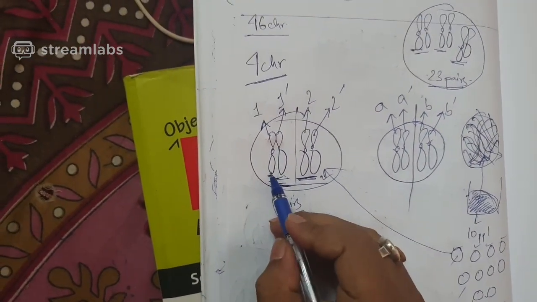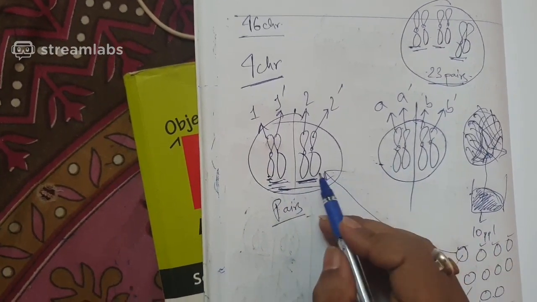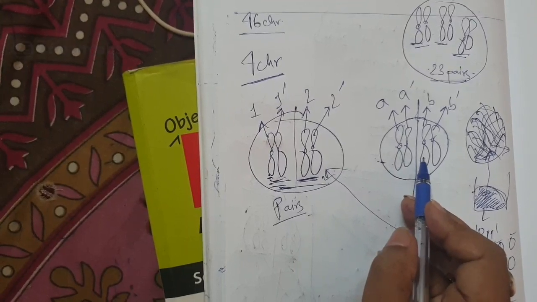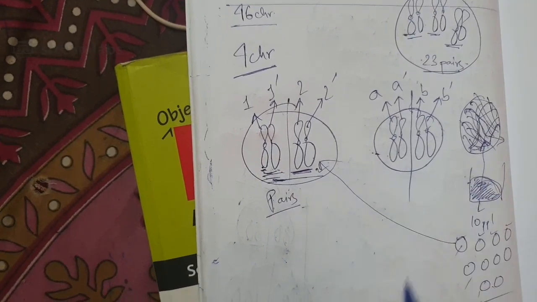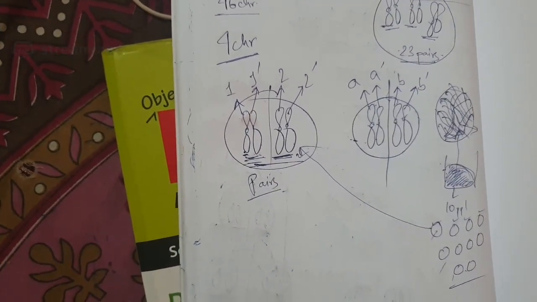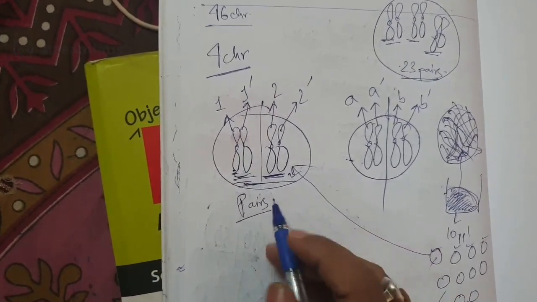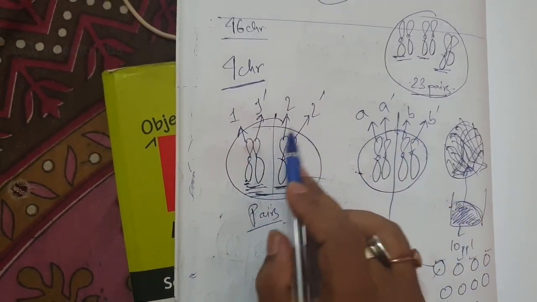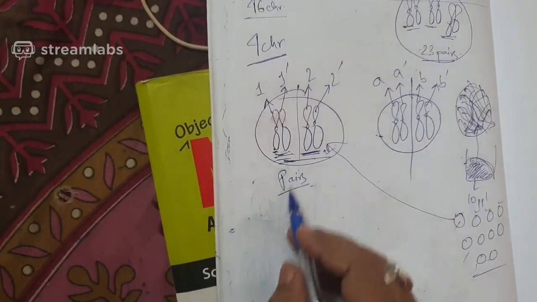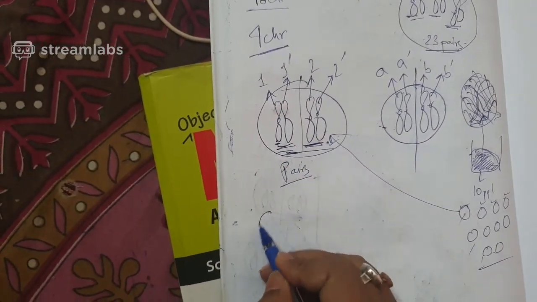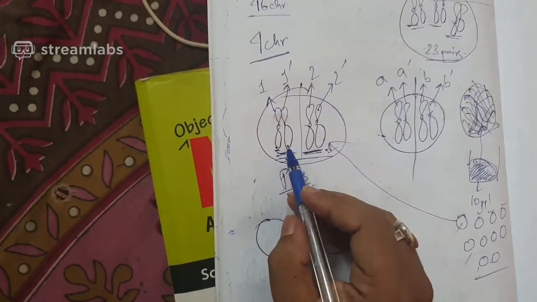Now, A and 1 are the same chromosomes, 1 dash and A dash are the same chromosomes, 2 and B are the same chromosomes, and 2 dash and B dash are the same chromosomes. The same chromosomes lie in all our cells, that we very well know. I have just written them differently so that you don't get confused. What I'm going to explain is, when gametes form, they lie like this. Suppose haploid gametes form from here. So the haploid gametes will lie like this.